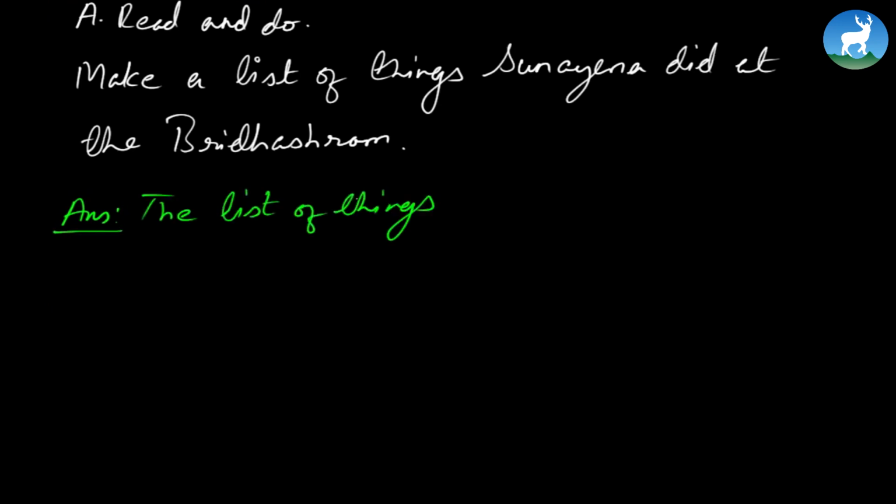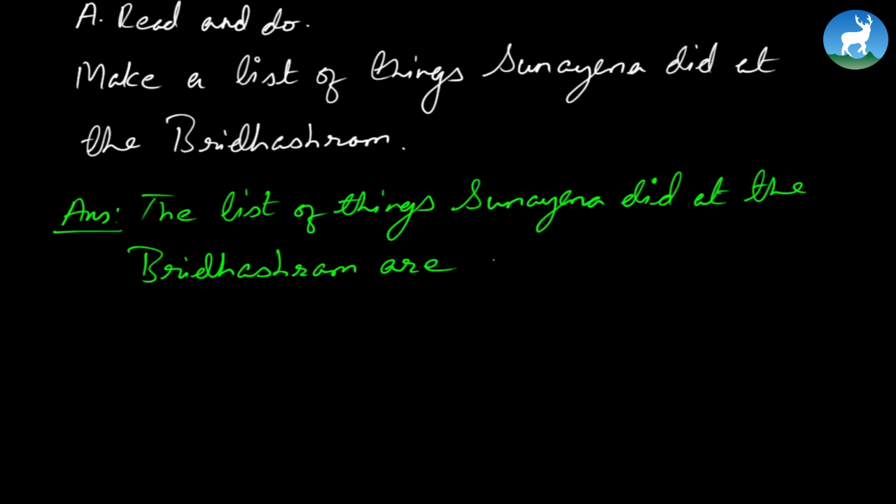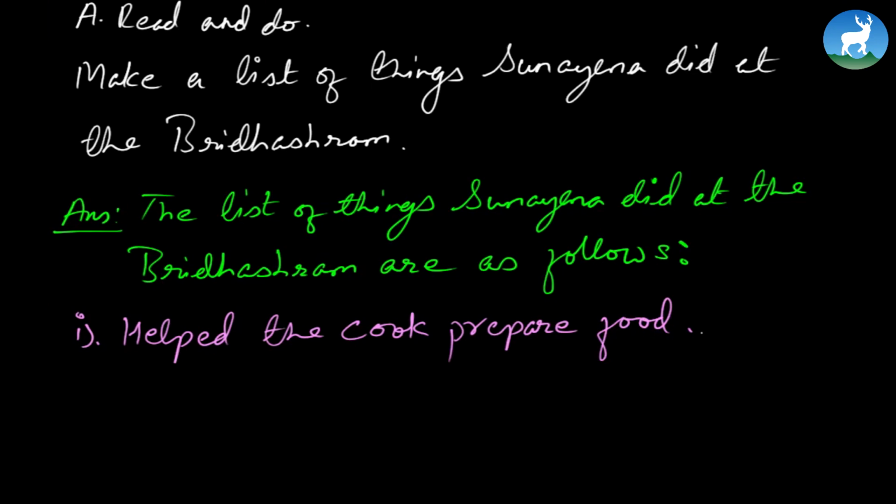The list of things Sunaina did at the Vriddhashram are as follows. Now, number 1, the book itself helps you: helped the cook prepare food. That's just one of the activities which she does at Vriddhashram. Now to do the rest, you'll obviously have to read the passage and list down, give number 2 and write down all the work which she has done at the Vriddhashram.